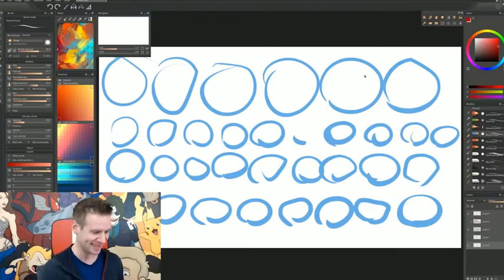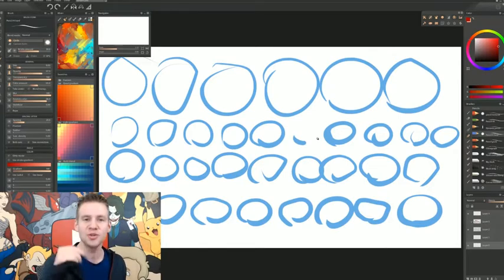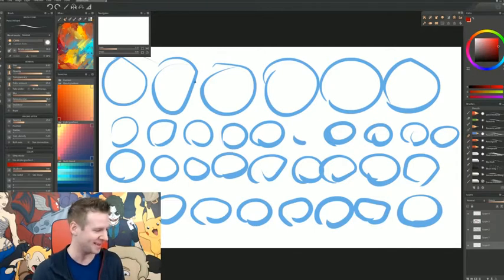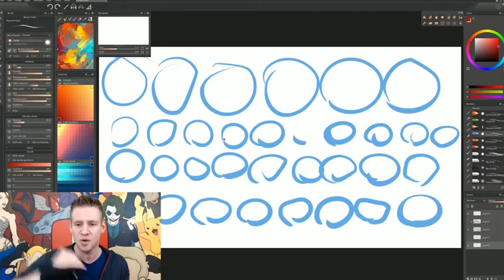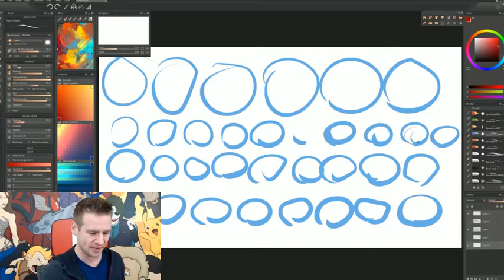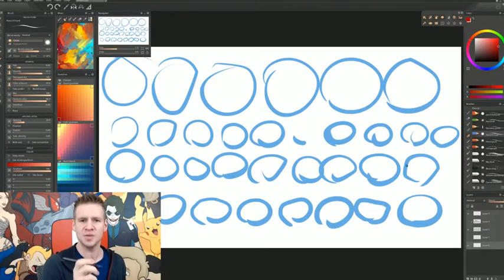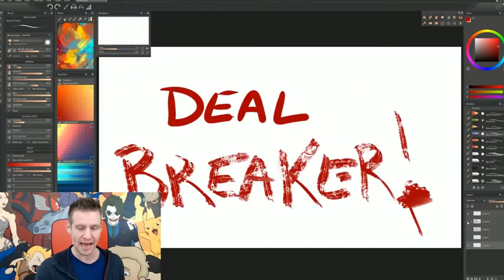And look at some of these. Look at this. I drew a circle. I know how to draw. I didn't not draw a circle there. Some of these are ridiculous. They cut corners. Sometimes, as you can see in the case of this one here, it overextends when I lift my pen. It drags in the direction that my pen lifted. So this for me was quite frankly a big fat deal breaker.